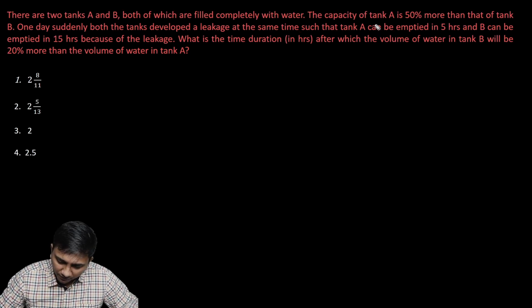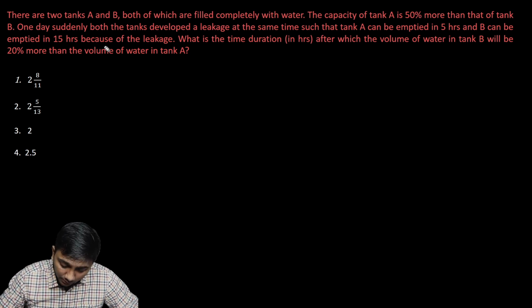The capacity of tank A is 50% more than that of tank B. One day, suddenly both the tanks developed a leakage at the same time, such that tank A can be emptied in 5 hours and B can be emptied in 15 hours because of the leakage. What is the time duration after which the volume of the water in tank B will be 20% more than the volume of the water in tank A?